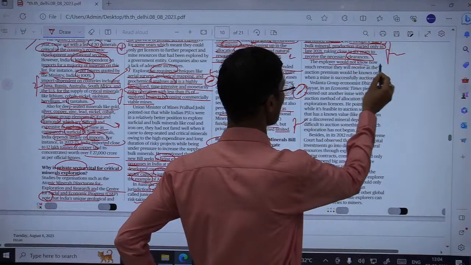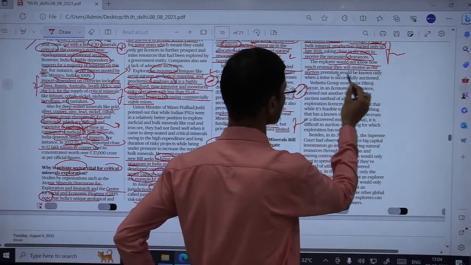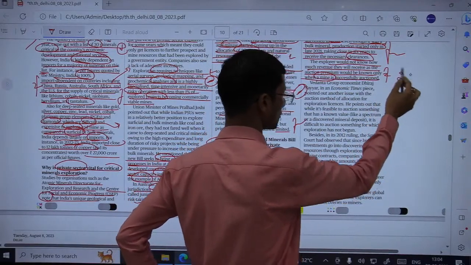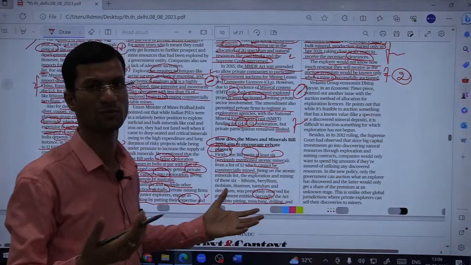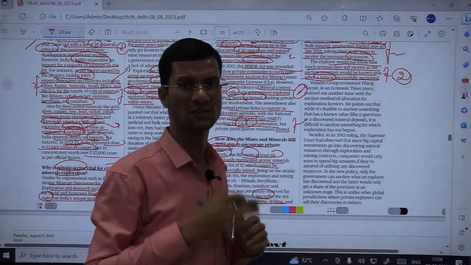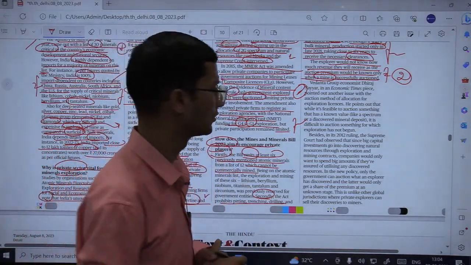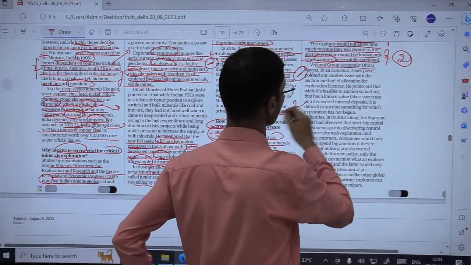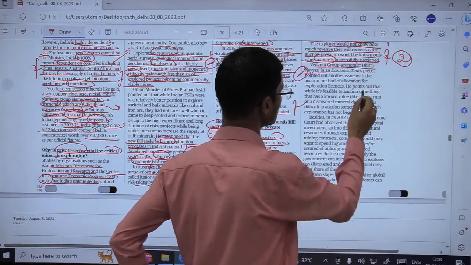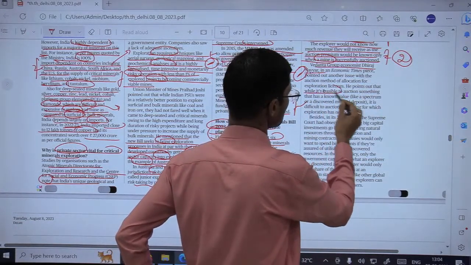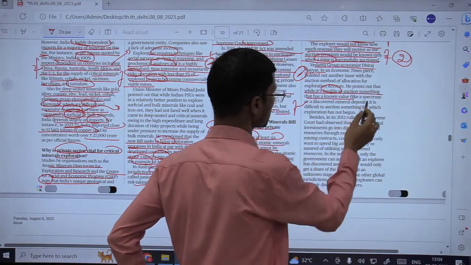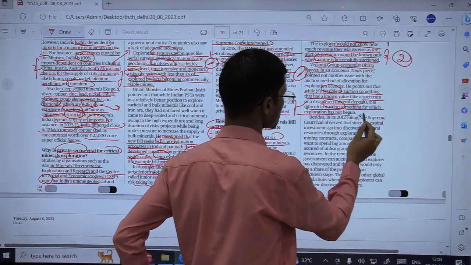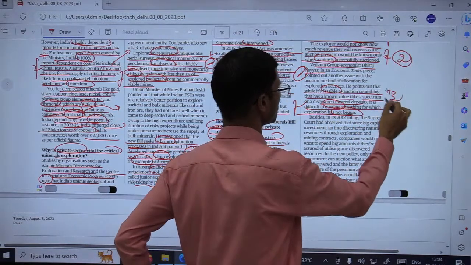The explorer would not know how much revenue they will receive as the auction premium would be known only when a mine is successfully auctioned. This is the second issue, that he will not know how much return he is going to get until this is finally concluded or successful. Fine, so another issue. Now Vedanta Group economist Dheeraj Nayyar has said that while it is feasible to auction something that has known value like a spectrum or discovered mineral deposit, it is difficult to auction something for which exploration has not begun yet. So this is a third issue.